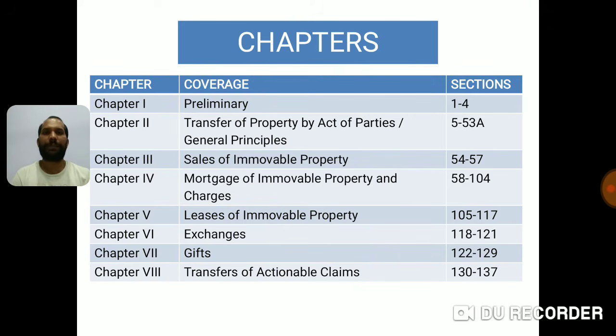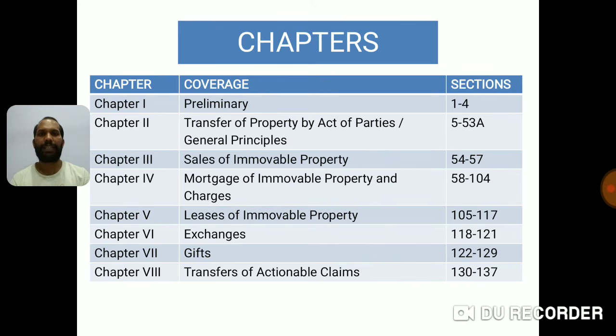There are 8 chapters in the Transfer of Property Act. I will explain all the 8 chapters very quickly so that you know the structure of this act. Chapter 1 deals with preliminary, which I am covering in this session itself. In chapter 1, where sections 1 to 4 are covered, section number 3, the definitions, is very important. That itself is quite a big chapter, and I have covered that in this session.